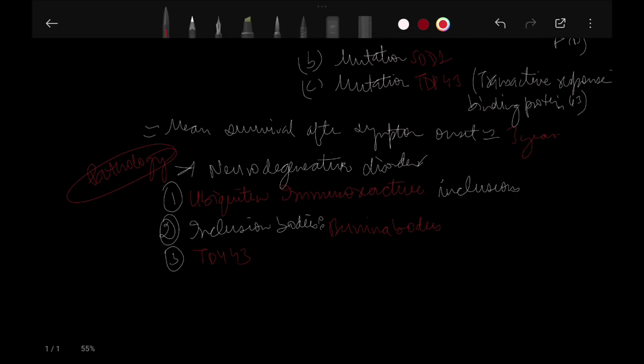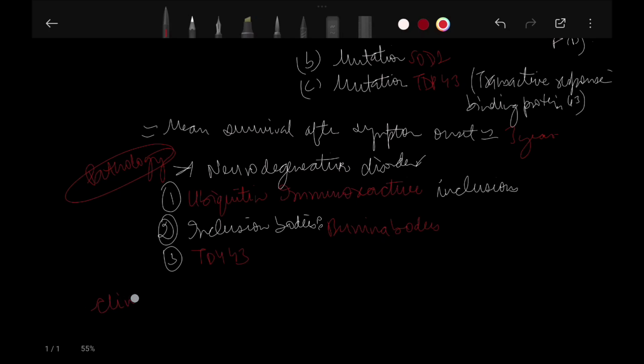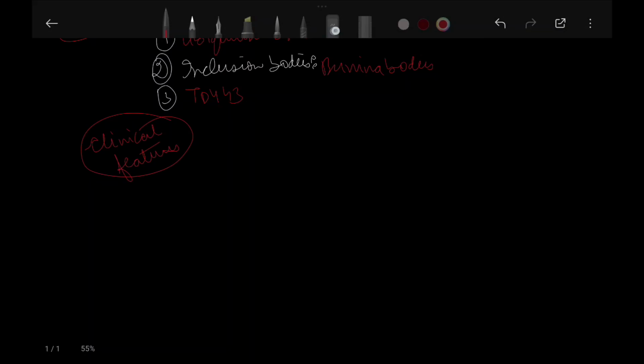Now, what are the clinical features? In clinical features, it is 75% spinal form, that is, there is asymmetric weakness.